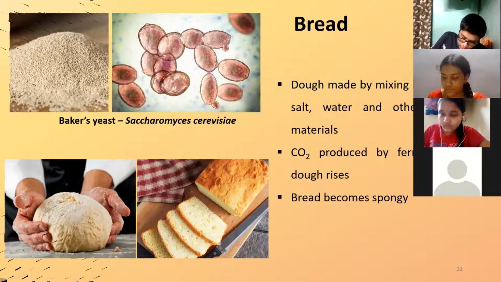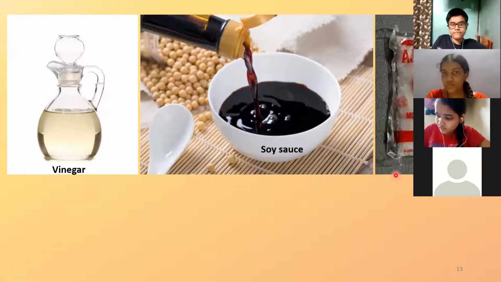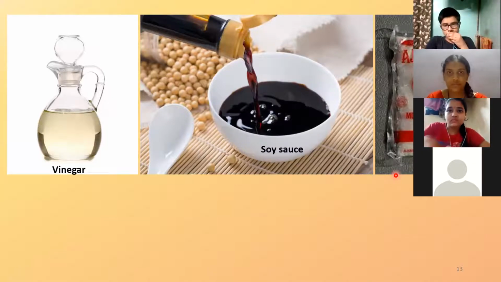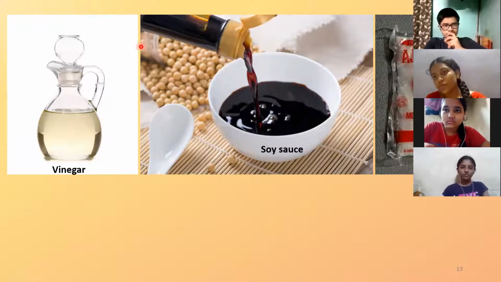Okay, after bread, the next product is, have you heard about this one, soy sauce? Yes. Where do you use it? In which products? Chinese food. Correct. Chinese, Japanese.